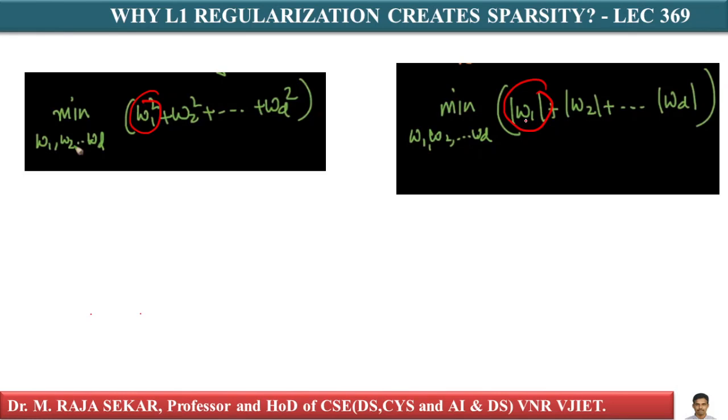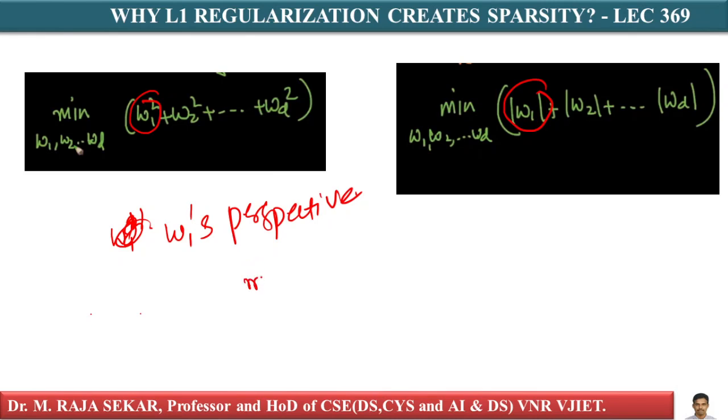Let's look at this only from W1's perspective, because W1 is not being multiplied by anything else. So if you look at only W1's perspective, how will this problem be?